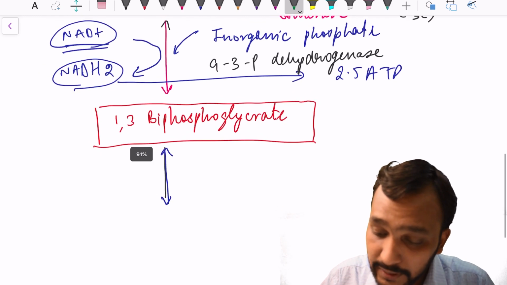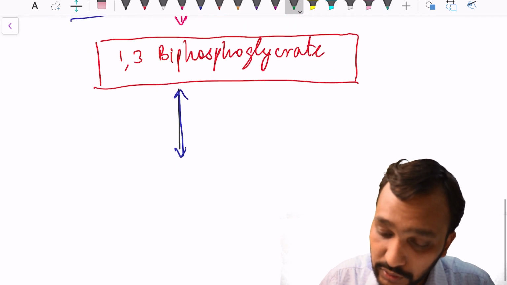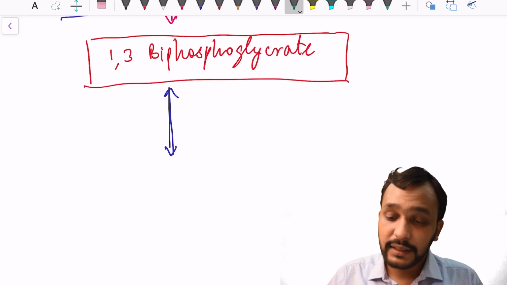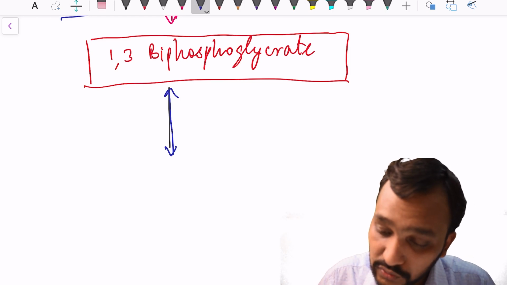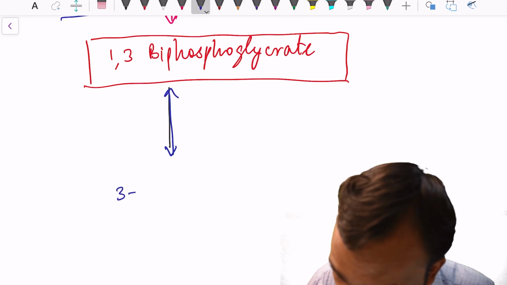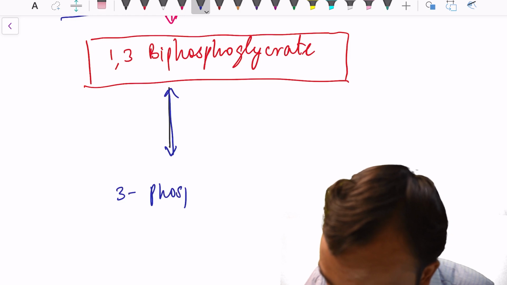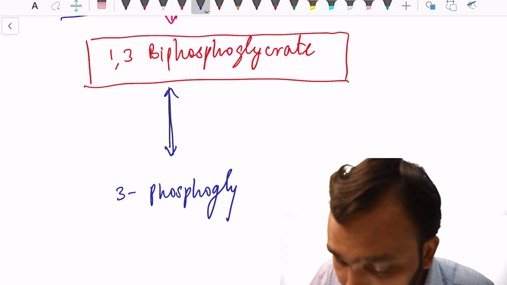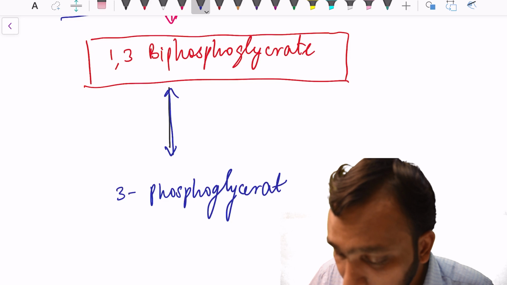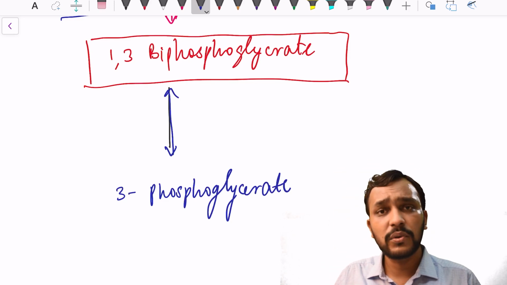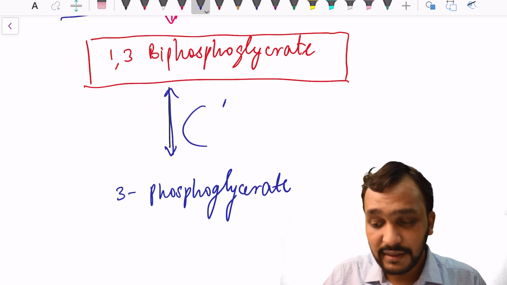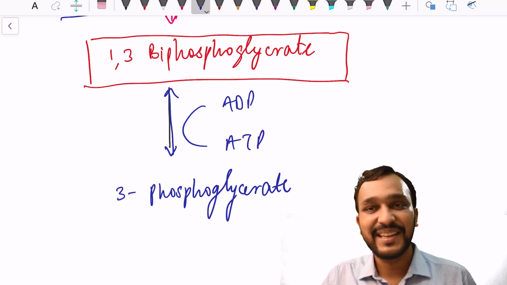Okay, now coming to 1,3 biphosphoglycerate, this will be converted into 3 phosphoglycerate. And where does this 1 phosphate go?